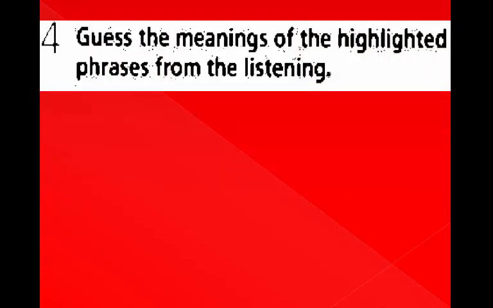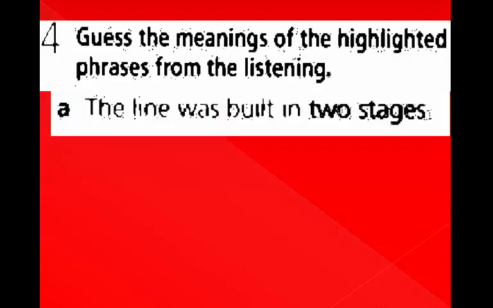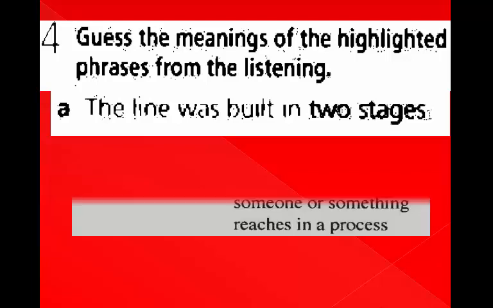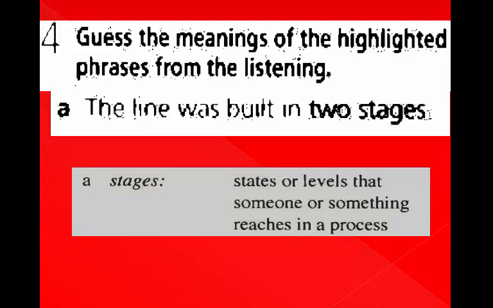Exercise 4, page 81, student book. Guess the meanings of the highlighted phrases from the listening. Sentence A. The line was built in 2 stages. Guess the meaning of stages. Stages means states or levels that someone or something reaches in a process.